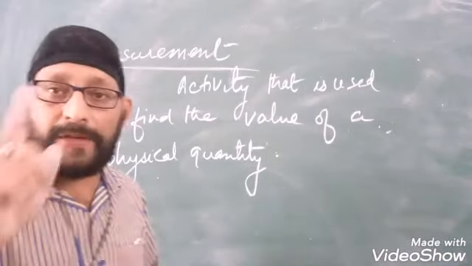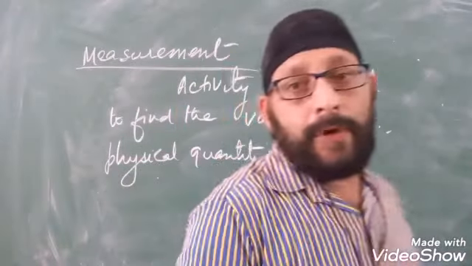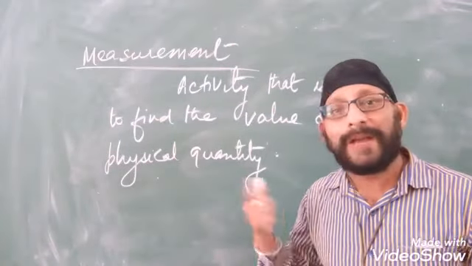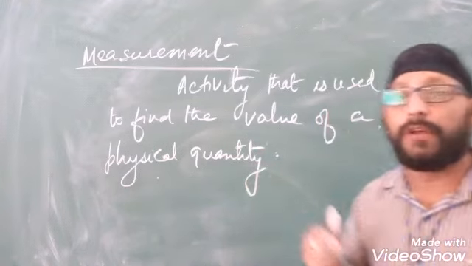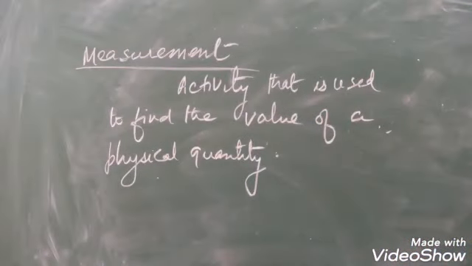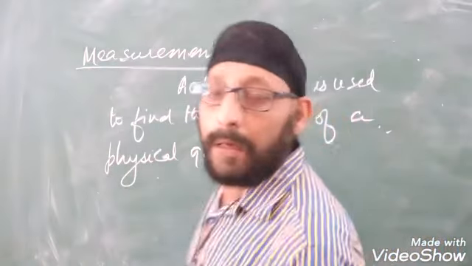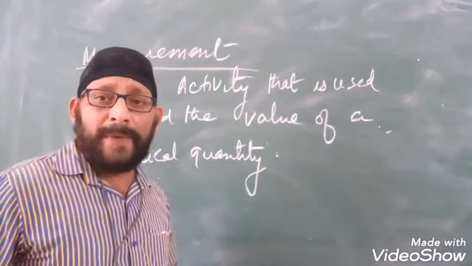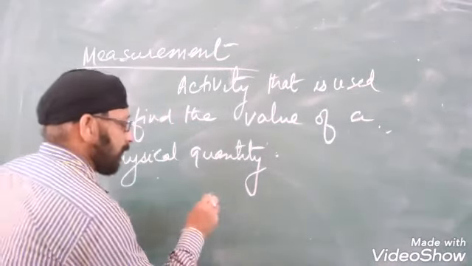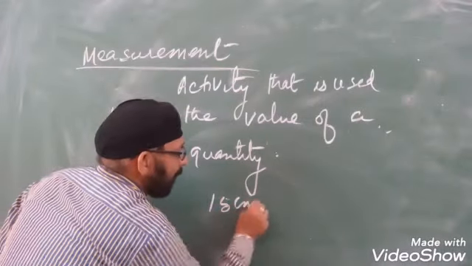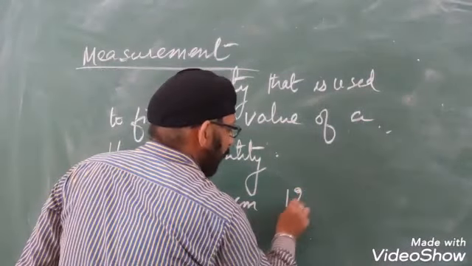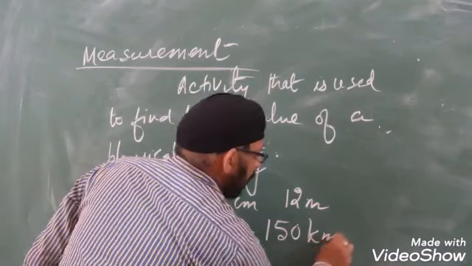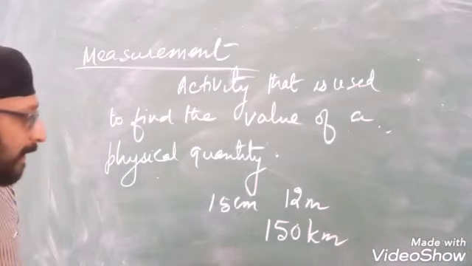Okay, what do we get when we measure a physical quantity? What we get is called the value of the physical quantity, or you can say the magnitude of the physical quantity. If I ask you to measure a length, you may express the value of length as 15 centimeter, or say 12 meter, or say 150 kilometer. This is the way you will express the length.